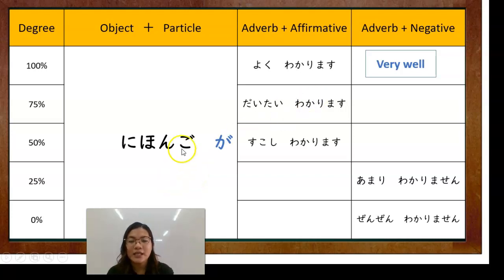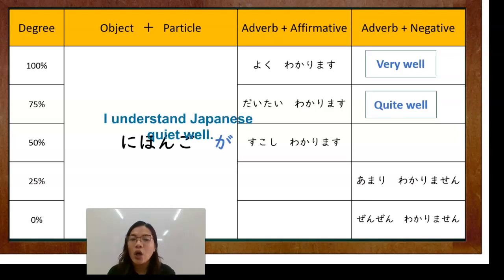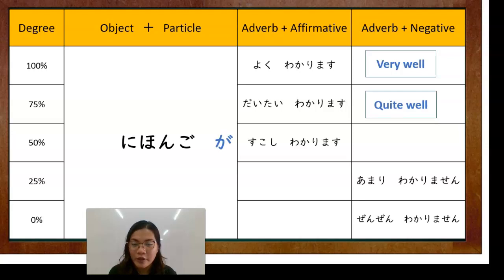Next is daitai. Daitai means quite well. So when you say Nihongo ga daitai wakarimasu, I understand Japanese quite well. So you're just about 75% in understanding Japanese.